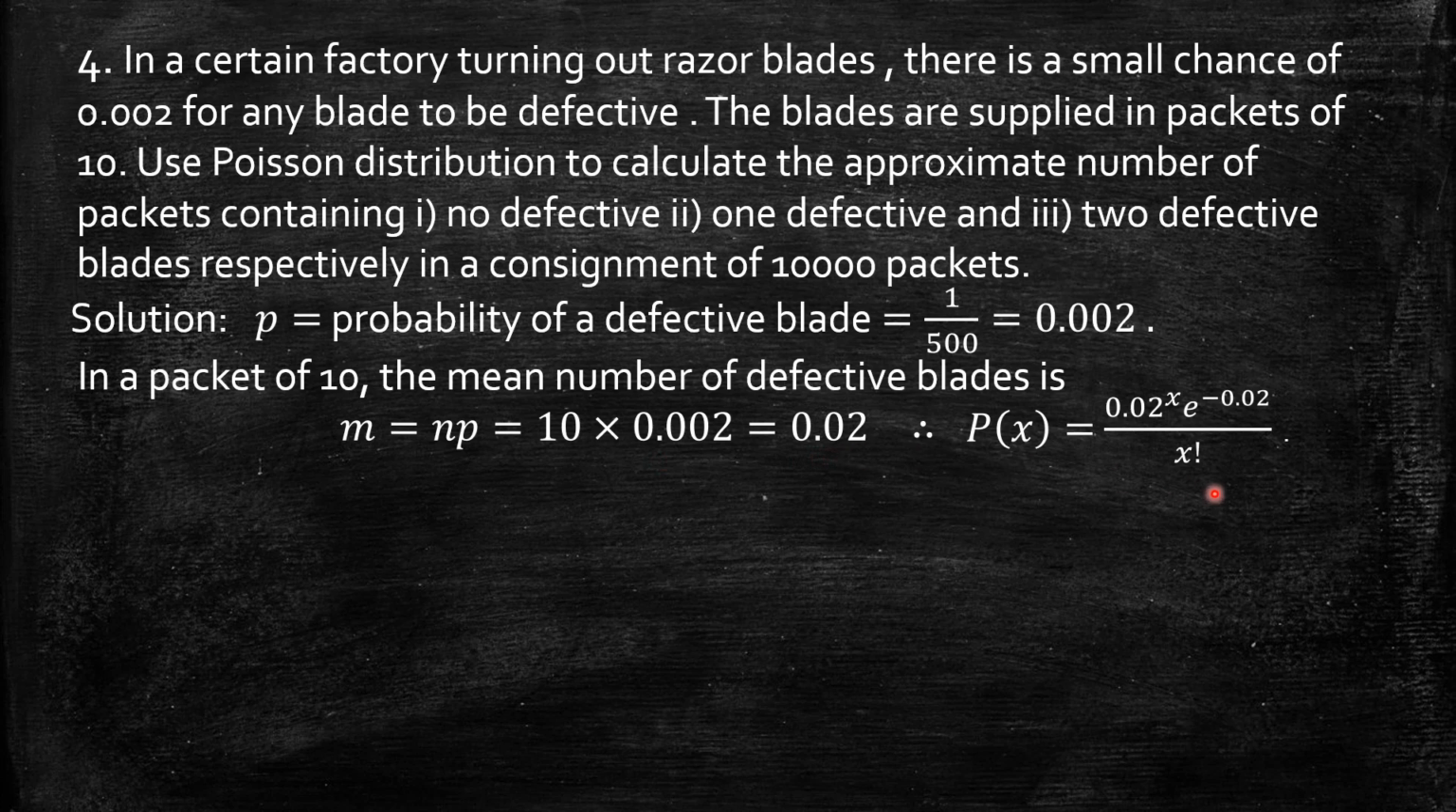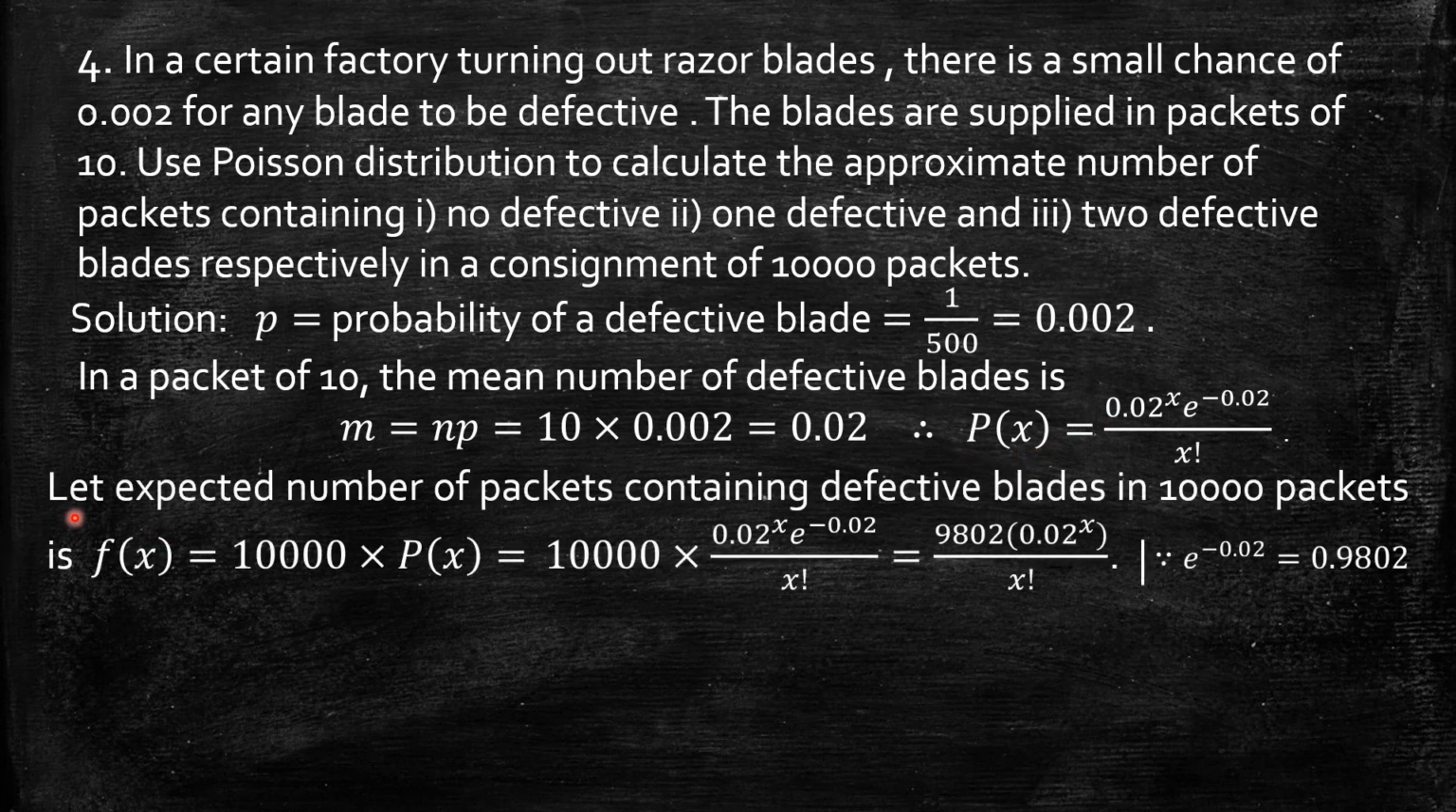So therefore I can write the probability function 0.02 power x exponential minus 0.02 by x factorial. Now here the problem is finding approximate number of packets containing no defective, 1 defective, 2 defective out of 10,000 packets. So that means I need an expected number. So I have to find expected number of packets containing no defective, means multiply 10,000 with the probability of x equal to 0. So 10,000 into p of 0, likewise. So let me now first take expected number of packets containing defective blades in 10,000 packets. So that means multiply p of x by 10,000. So denote it as f of x.